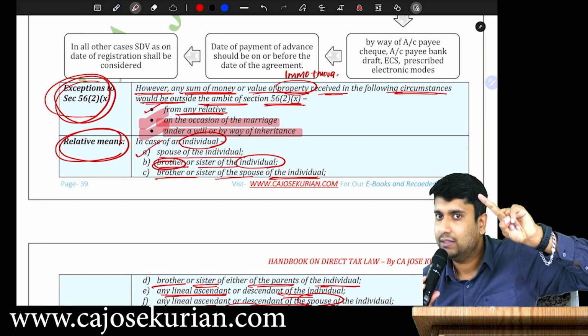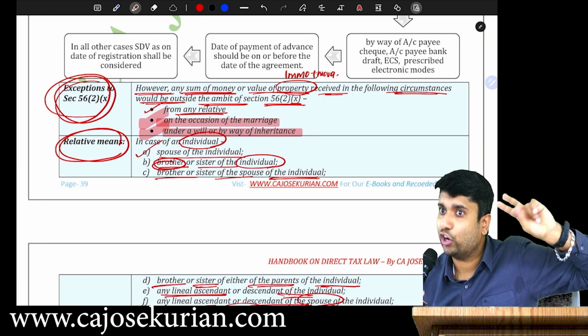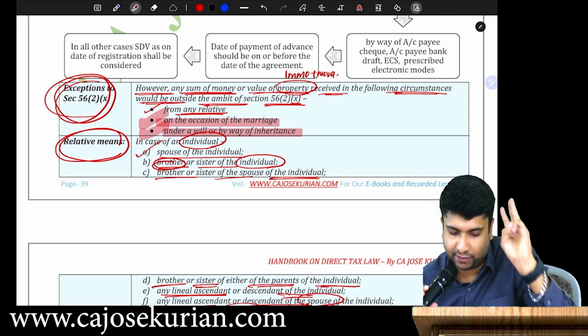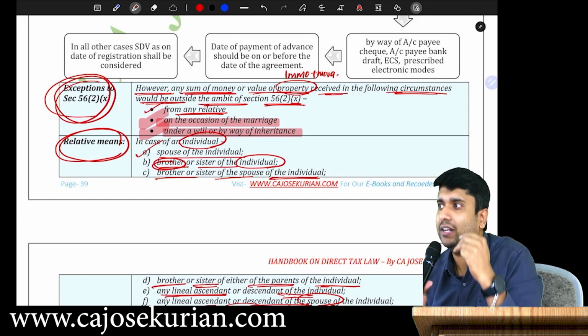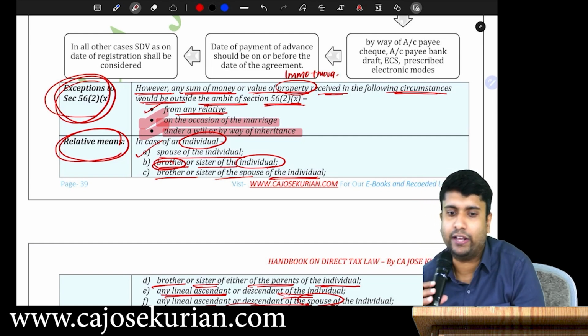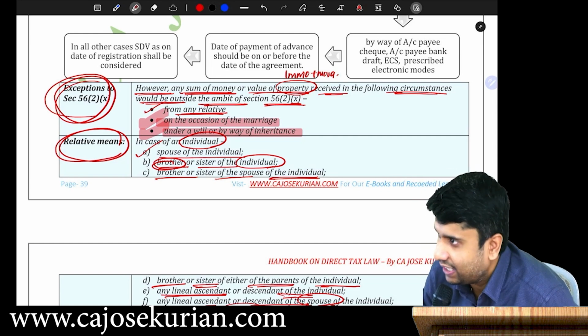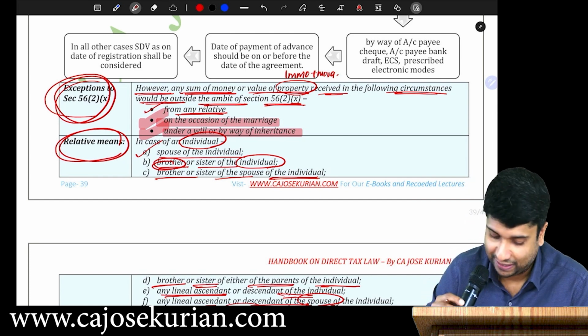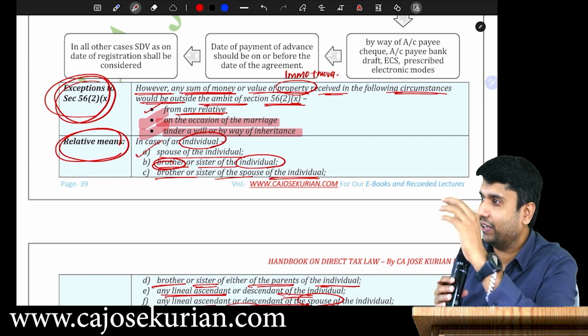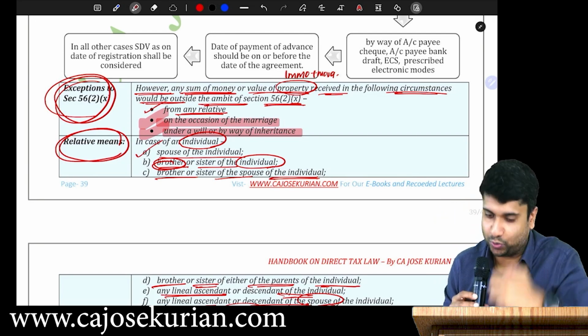Number 1, from relatives or from friends or any other person on account of your marriage. Number 3, under a will or inheritance. Like that, if you are getting any asset without consideration, don't even worry about paying tax under IFOS. Are you all with me? Because we have completed the related definition, then we have moved on accordingly, okay? I forgot to come back and explain those 2 other provisions.